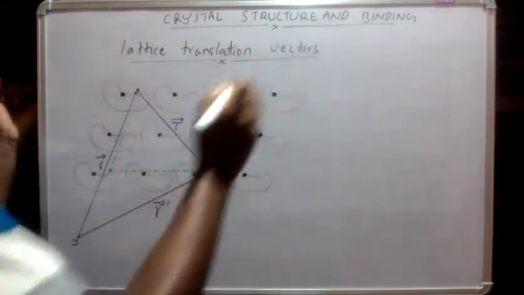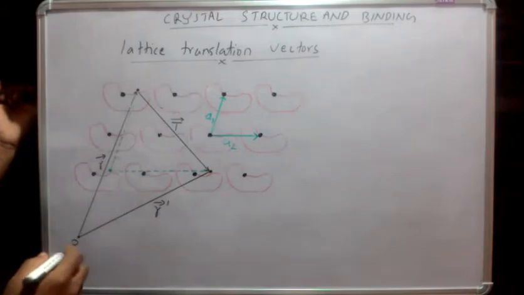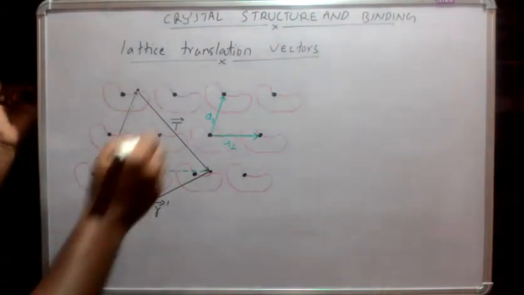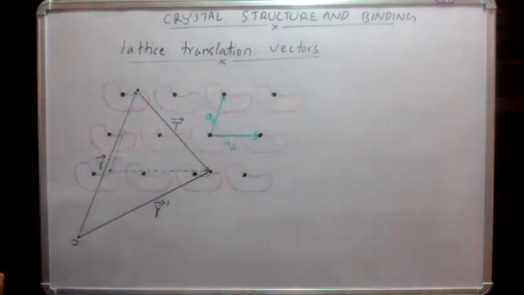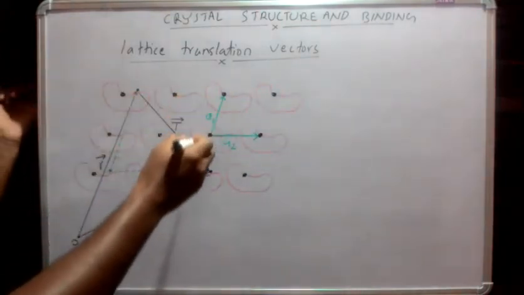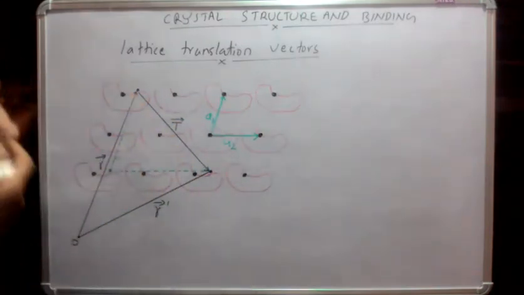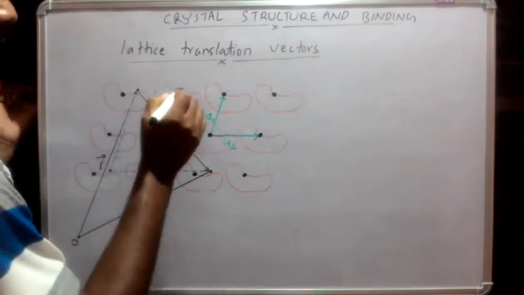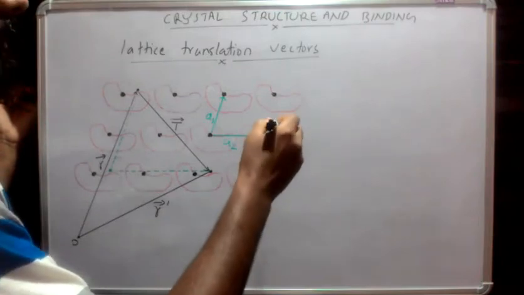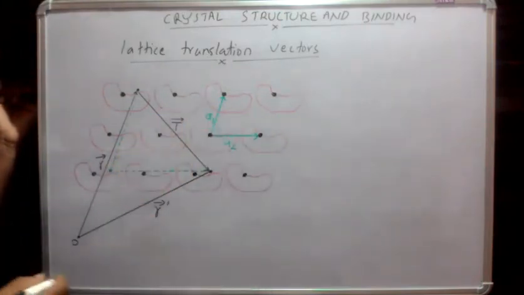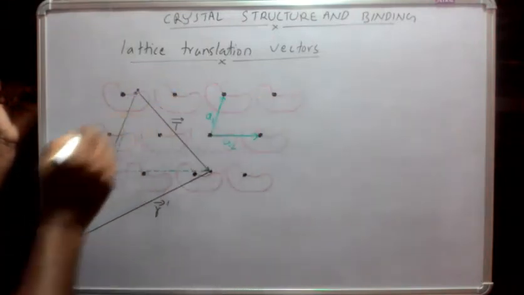Now we go to lattice translation vectors. Suppose this is a crystal formed by protein molecules. We have selected protein molecules because they don't have specific symmetry. That will help us to define fundamental translation vectors. These points are the lattice points corresponding to the arrangement of the molecules in a crystal, and these are the protein molecules attached to each lattice point.